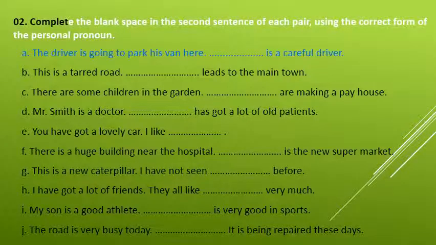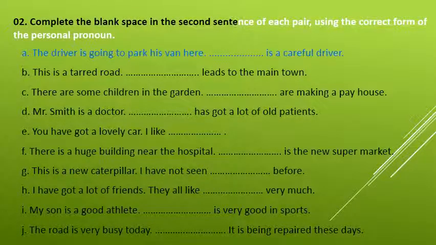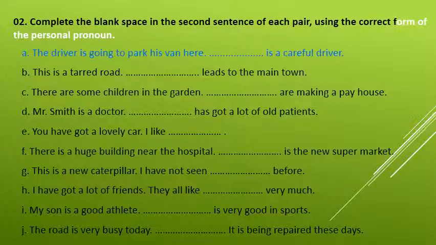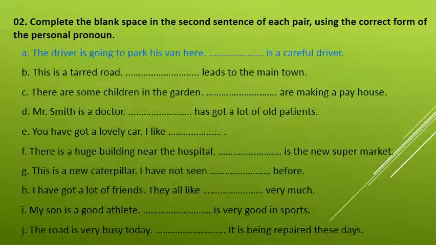Next activity. Complete the blank space in the second sentence of each pair using the correct form of the personal pronoun. Let me repeat. Complete the blank space in the second sentence of each pair using the correct form of the personal pronoun. A. The driver is going to park his van here. Blank is a careful driver.